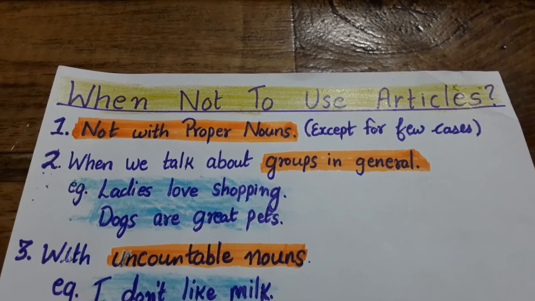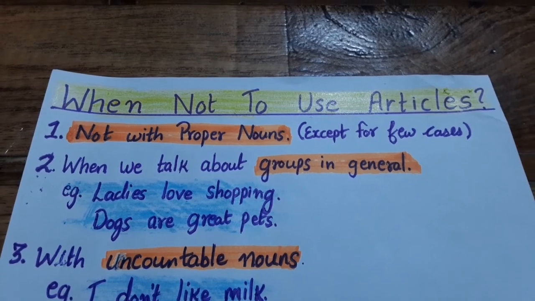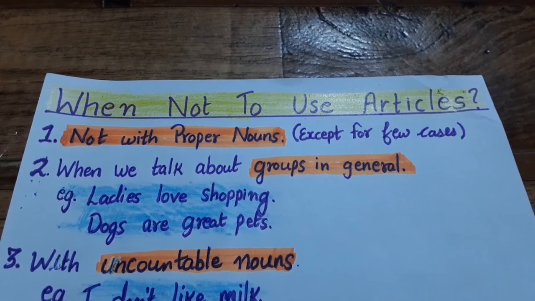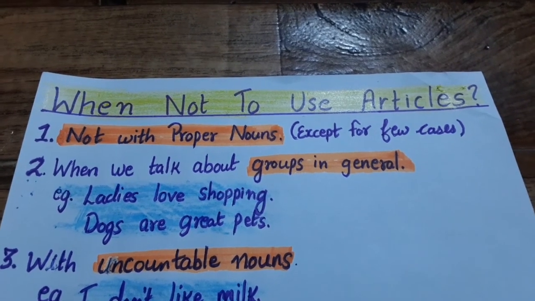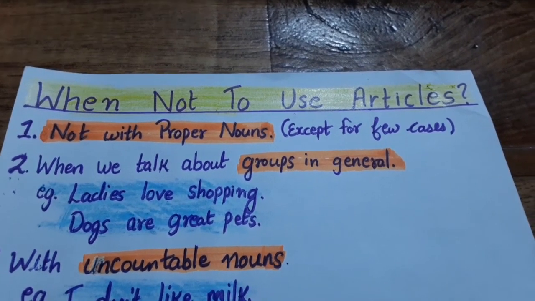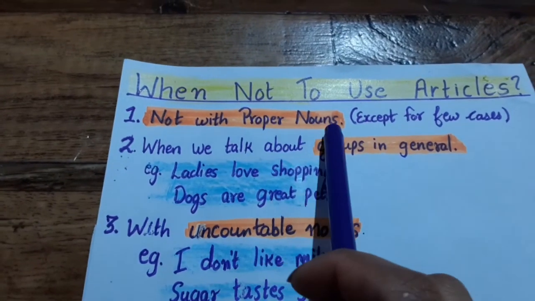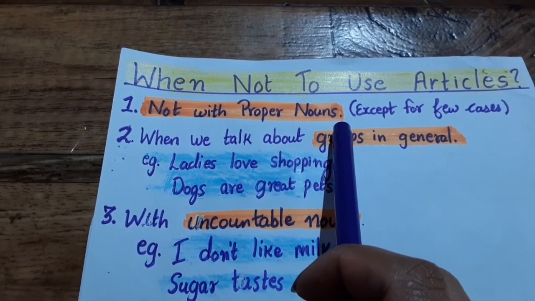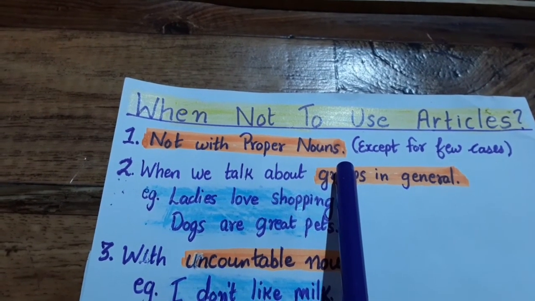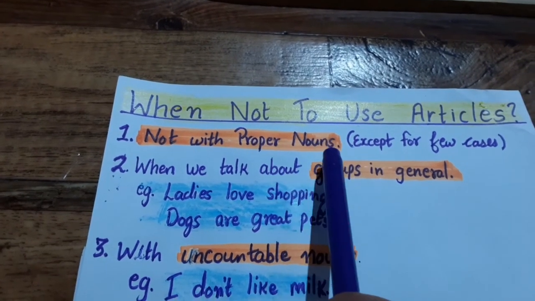So now we know how to use the articles appropriately, but it is equally important to know when we are not supposed to use the articles, because if you use the articles when not required, your sentence becomes wrong. Right? So let's discuss point-wise when not to use articles. First one is proper nouns. We do not use articles with proper nouns. For example, you do not say my name is the Reshma or a Reshma, because Reshma is a proper noun.